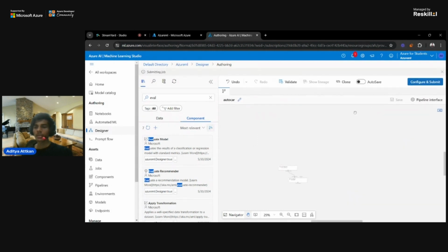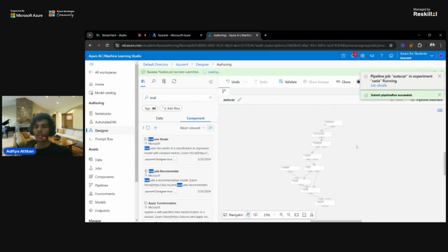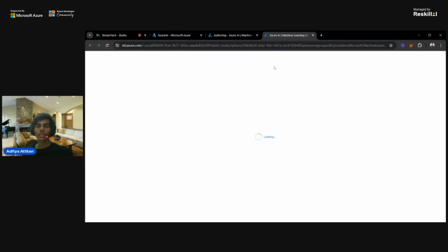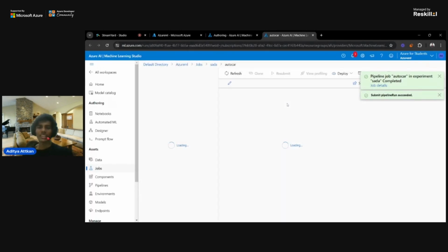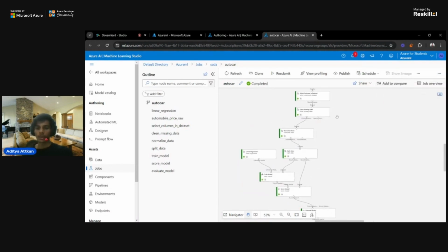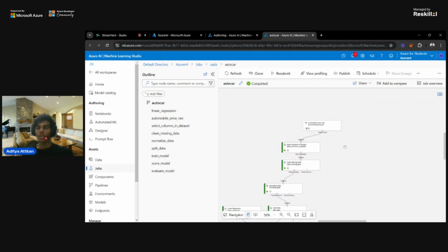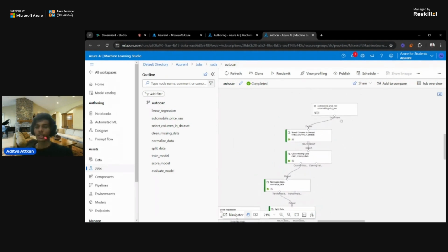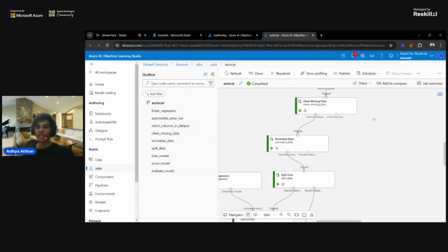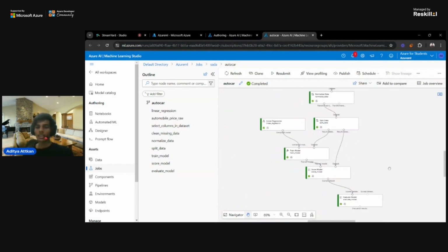Whenever I review and submit this, it will take some time. You can see that submit pipeline run succeeded, pipeline job autocar. So the pipeline job has been submitted. I can click on view details and see the current state of my pipeline. Whenever the pipeline is ready, first it will take the data, then process the data: select columns in data set, clean missing data, then normalize data, and all the things it will perform.